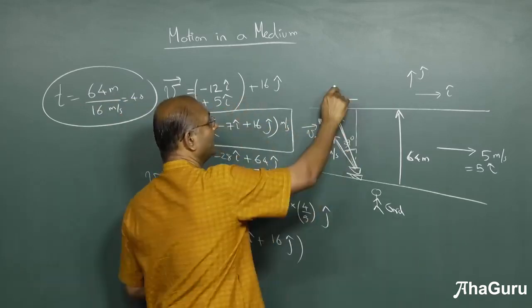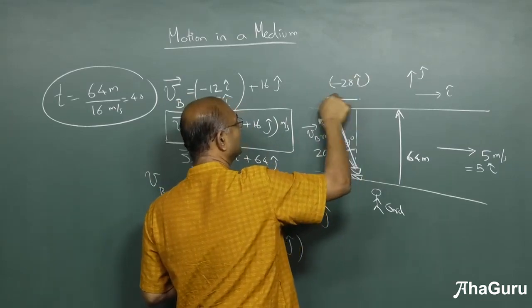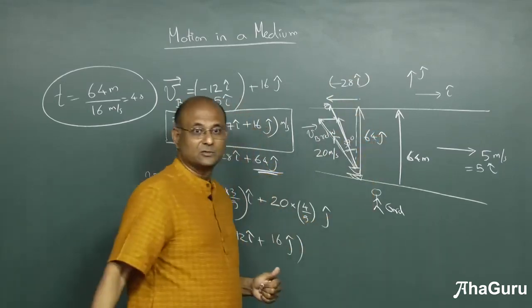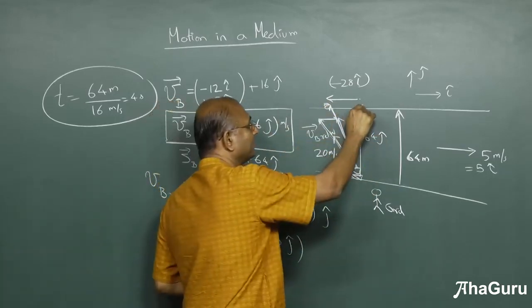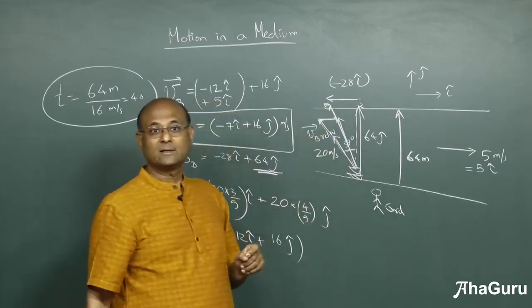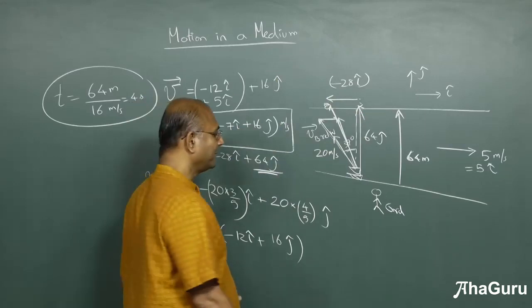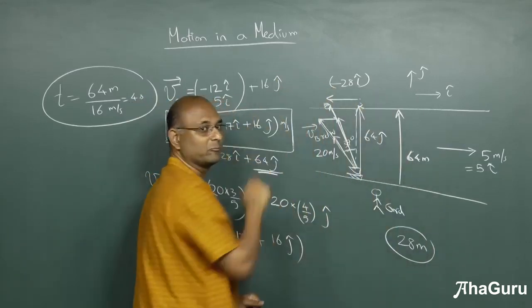So this way I have moved minus 28 i cap. So this is 64 j cap. So how much has it gone from the point on the opposite bank? How much has it moved? The boat has moved upstream 28 meters. So the boat would have gone 28 meters upstream.